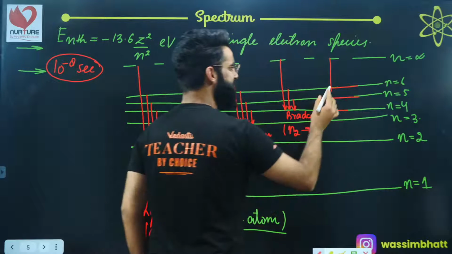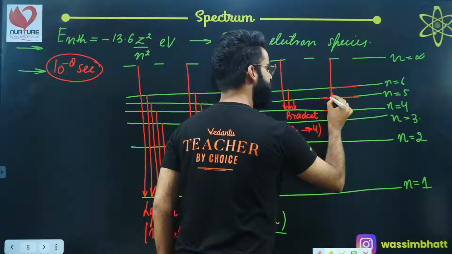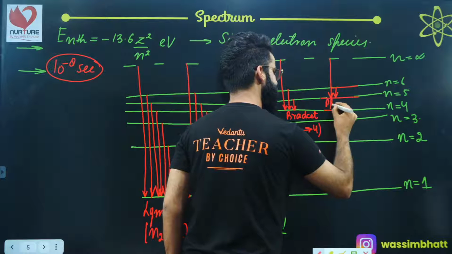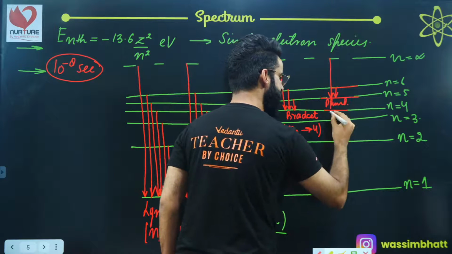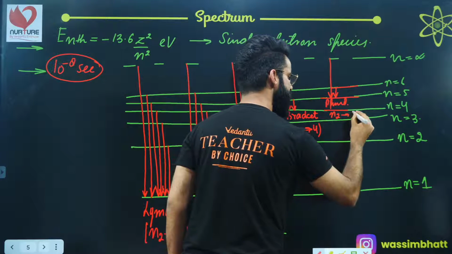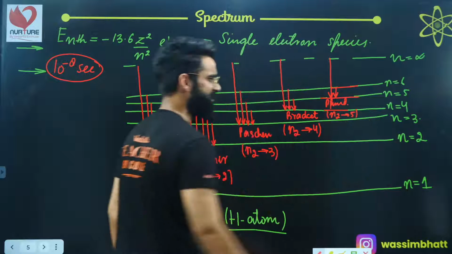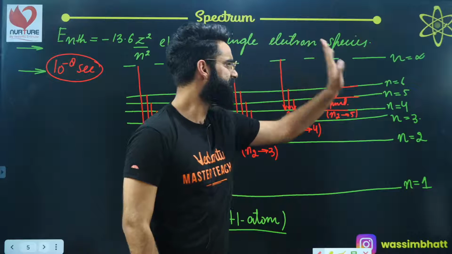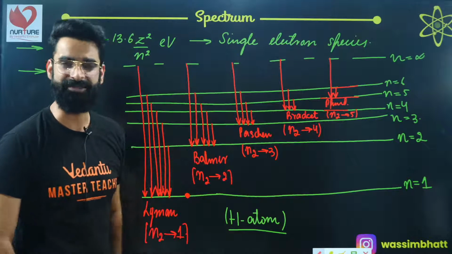When the electron makes a transition from a higher energy state to shell number 5, we again get a series of lines called the Pfund series. In the Pfund series, the electron makes a transition from a higher energy state to shell number 5, correct? And similarly, we have one more series when the electron makes a transition from a higher state to shell number 6. We call that the Humphreys series, okay?